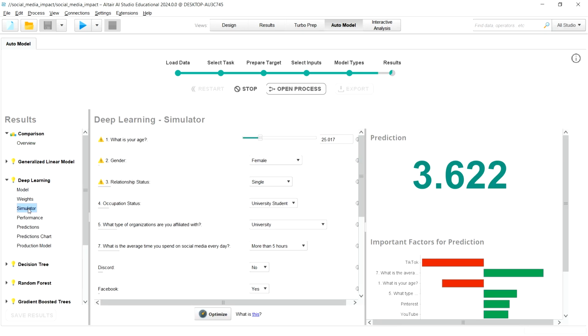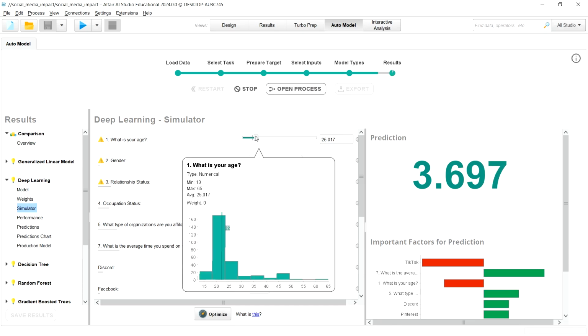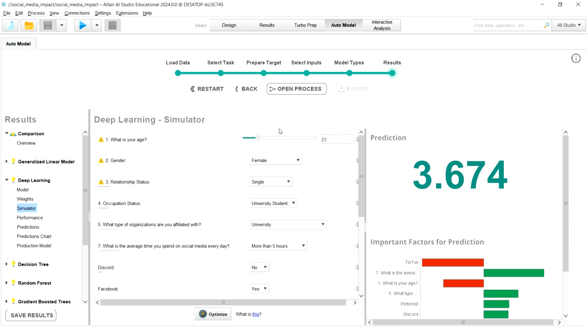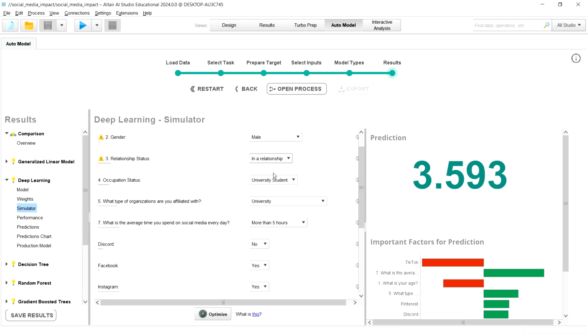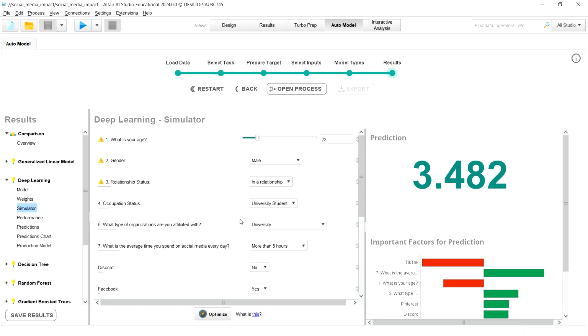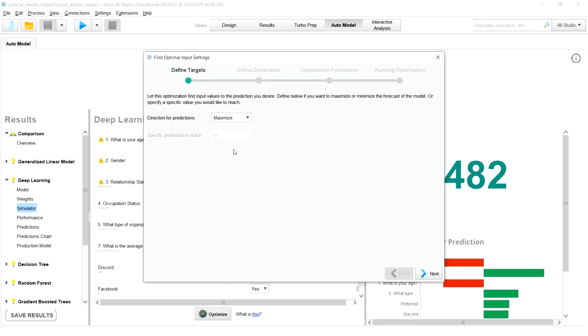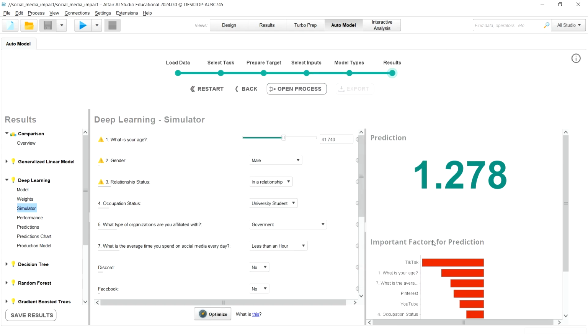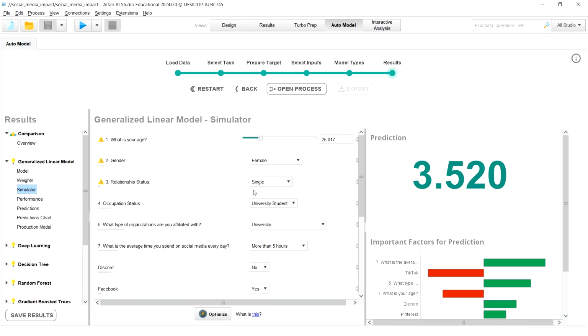If you see the deep learning model and go to the simulator, we have the provision to toggle between the ages, and we can see how the age itself is playing a role in increasing or decreasing the prediction value. We can see how the gender is playing a role, and how the relationship status is playing a role. Apart from that, we also have an option to optimize all the values. If you want to maximize or minimize, you can see which parameters are making these values lower and higher. Let me walk through one of the simulators over here.